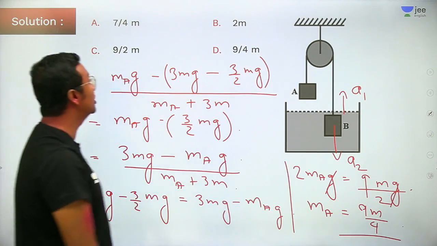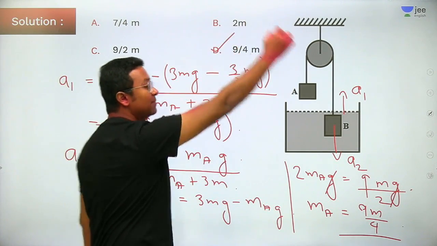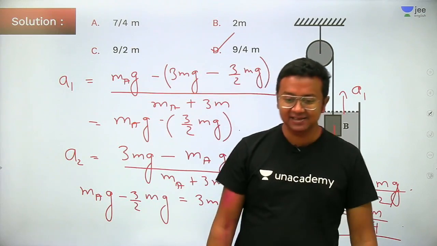I hope everybody understood it. 9m divided by 4. Option D is the correct answer.